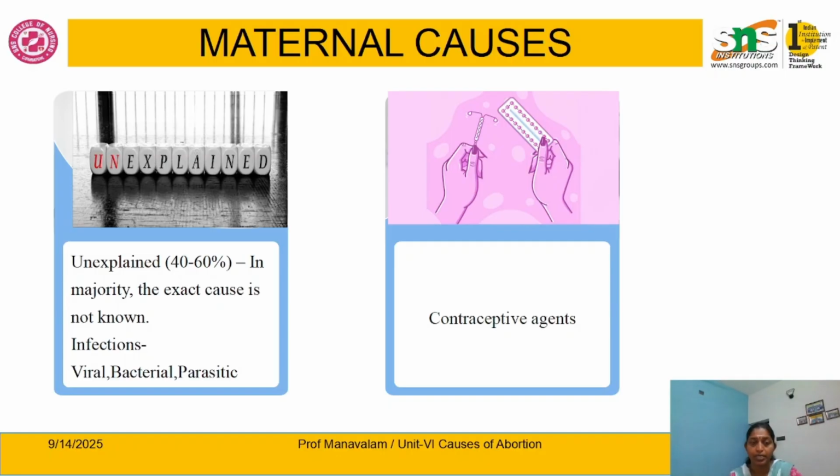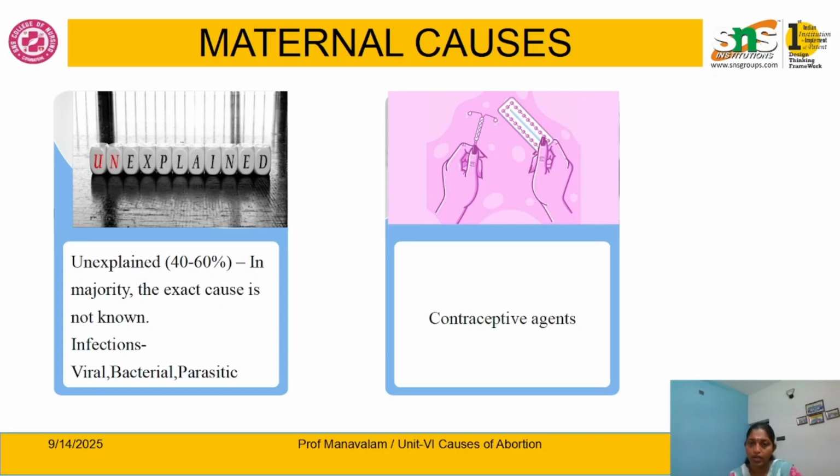But most probably it is a viral infection, such as rubella virus or HIV. Bacterial may be any type of bacterial infection, for example chlamydia. Parasitic, for example malaria. These are some of the infections that cross the placental barrier and cause fetal abortion.